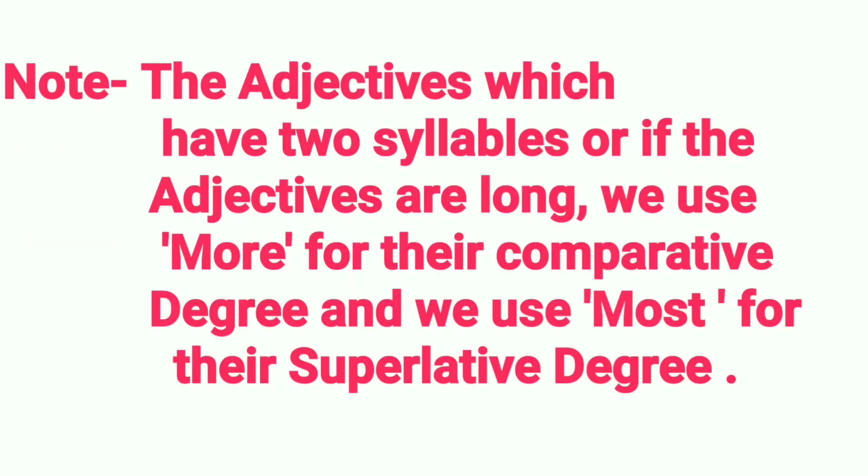Students, you have to concentrate on this note. The adjectives which have 2 syllables, or if the adjectives are long, we use more for their comparative degree and we use most for their superlative degree.